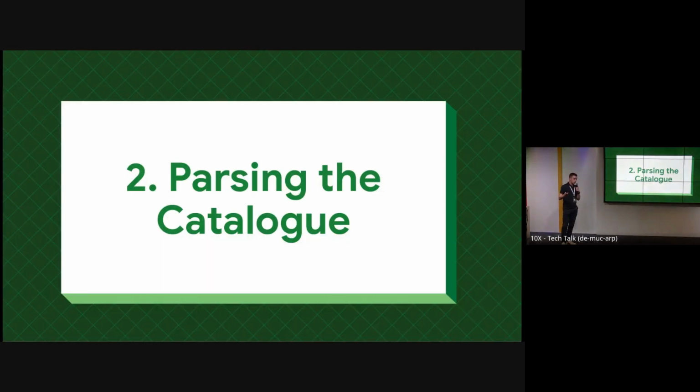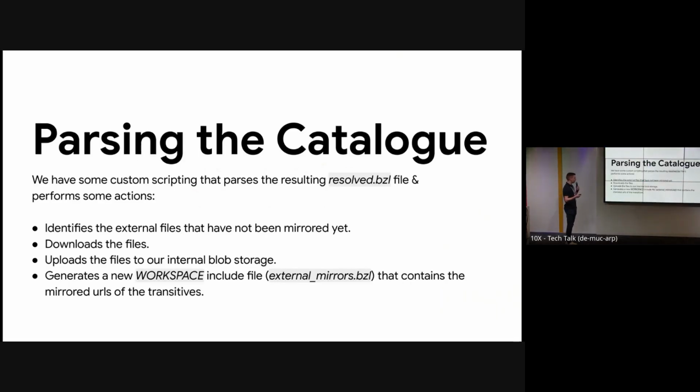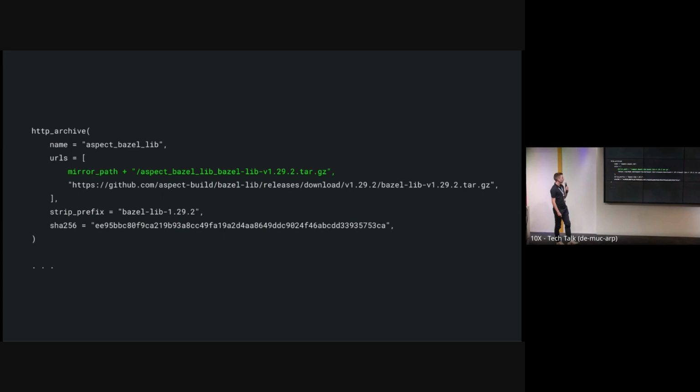So next, we parse the catalog and perform some actions. We have some custom scripting that parses the catalog and performs some actions. It identifies files that haven't been mirrored yet, it downloads them and uploads them to our internal blob storage, and then we generate a new workspace include file that contains the mirrored URLs of the transitive dependencies. We load this BZL file first, because it's important that this is loaded before any of the other rules. You can see here in the workspace include file, we add the mirror path URL as well.